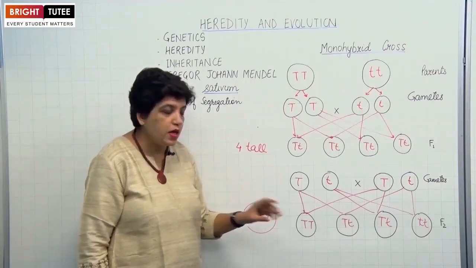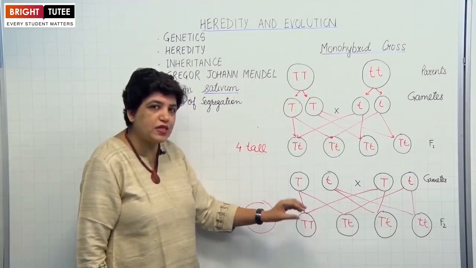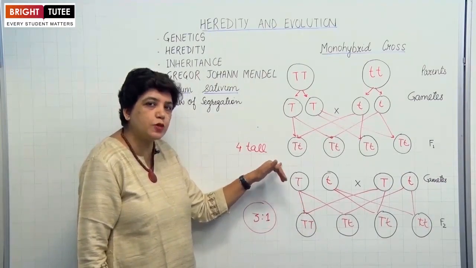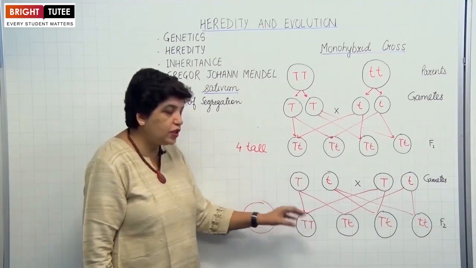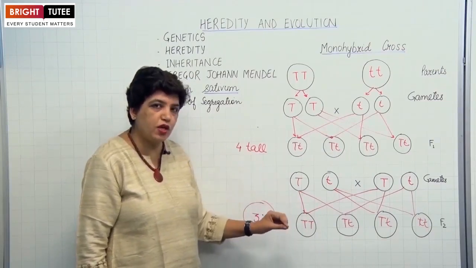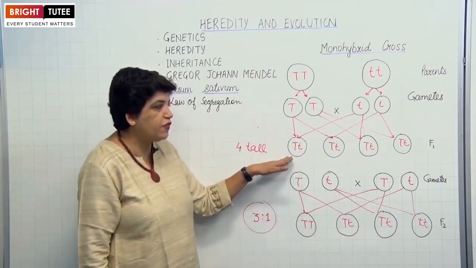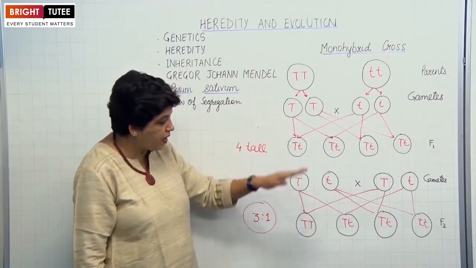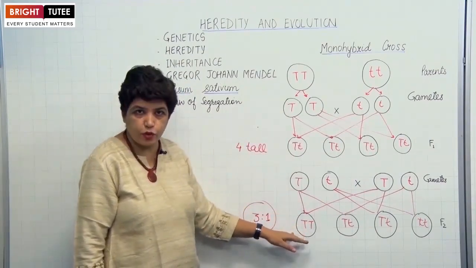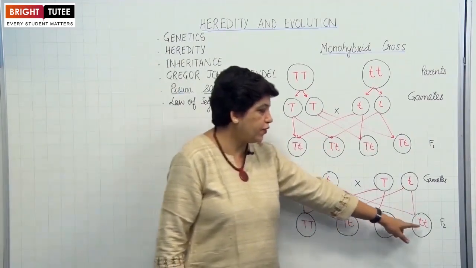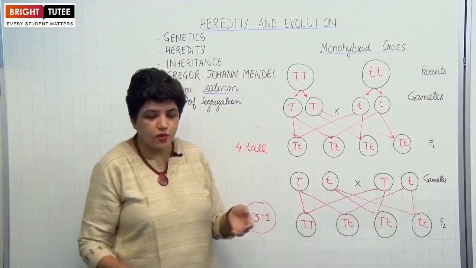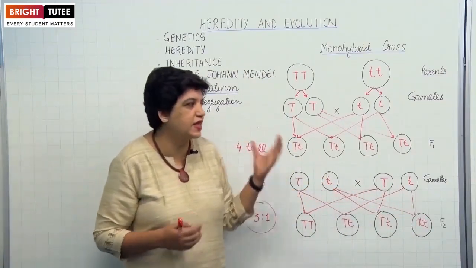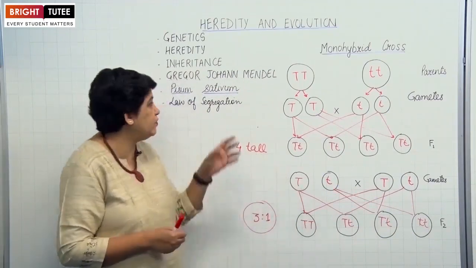So where was this dwarfness gene in the first generation? It could not express itself. That is what Mendel suggested, that dwarfness is a recessive gene which could not express itself in the F1, but it was able to express itself in the F2 generation because there was no dominant gene there. So this gave rise to the first law of Mendel.